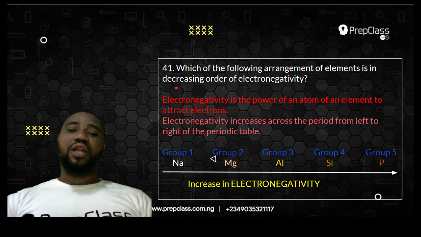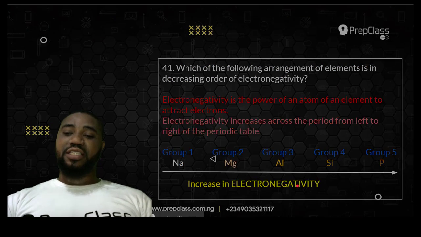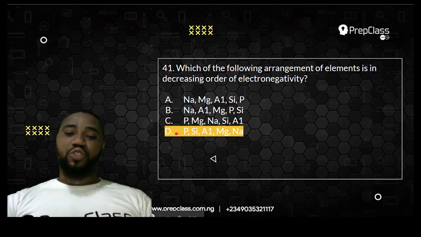Now they ask you the order of decreasing electronegativity. So your correct choice should be phosphorus, silicon, aluminium, magnesium, sodium. This shows decreasing electronegativity. And because of that, your best choice is D: phosphorus, silicon, aluminium, magnesium, and sodium. I believe you understand this, eh?